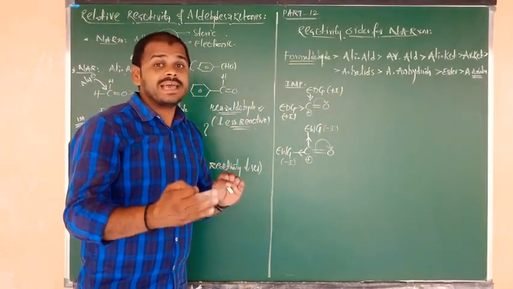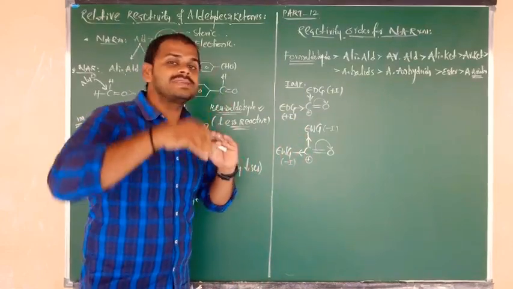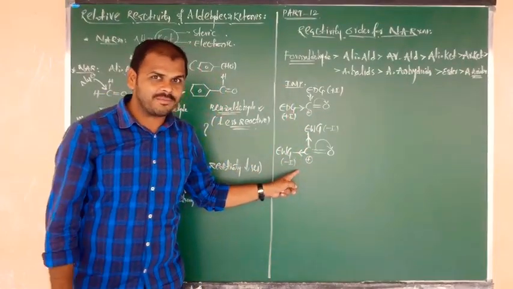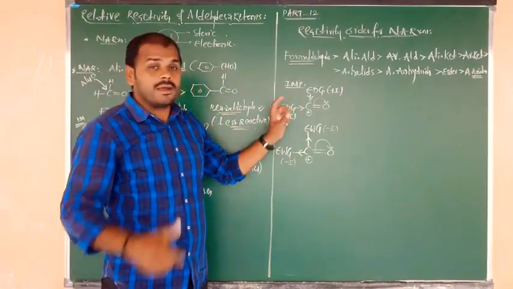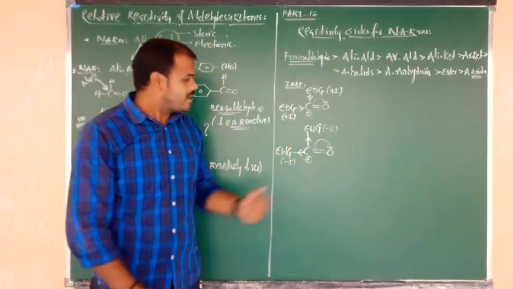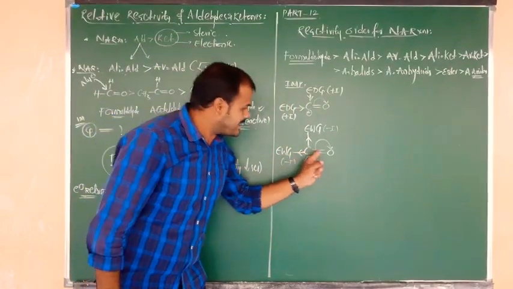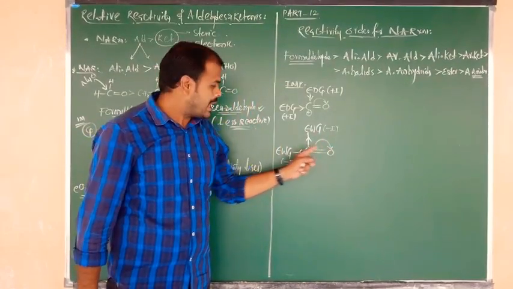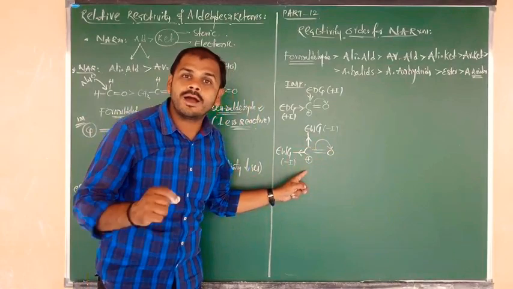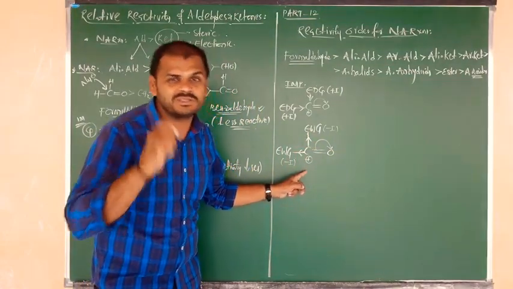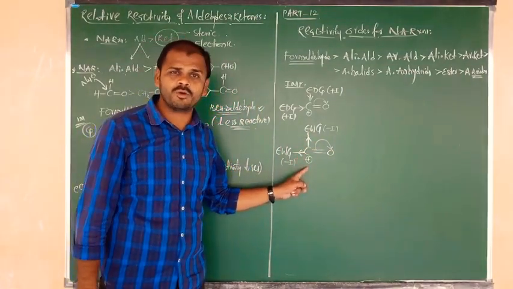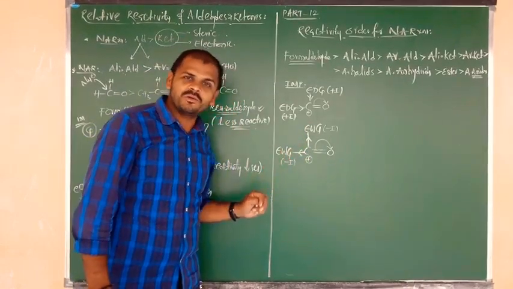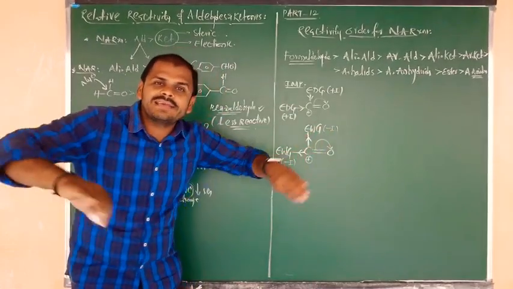In which case will the positive charge be high, and in which case low? Listen carefully. First of all, let me take the second one, and compare the reverse for the first one. This is the carbonyl functional group C double bond O, and this is the carbonyl carbon. The carbonyl carbon always contains a positive charge, common to all. But in the presence of two electron withdrawing groups, two minus I effect groups,